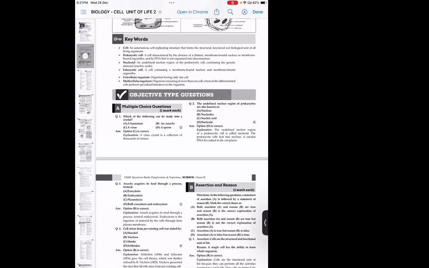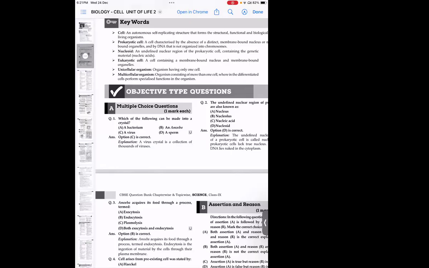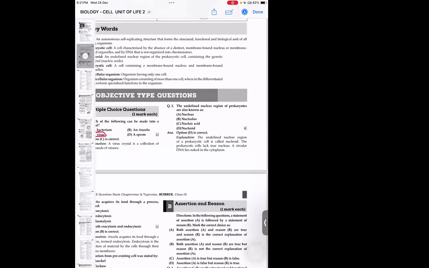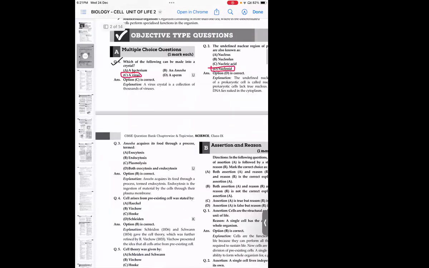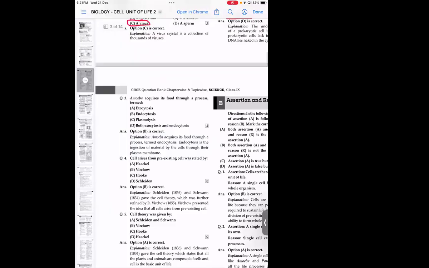Question number 1, multiple choice question. Which of the following can be made into a crystal? Bacterium, virus, amoeba, sperm. Virus. Correct. Second one, the undefined nuclear region of prokaryotes is also known as? Nucleoid. Others can also answer along with Charan, Sahiti. Nucleoid. Gagna, Hansini. Third one, amoeba acquires its food through a process called as? Endocytosis. Correct.